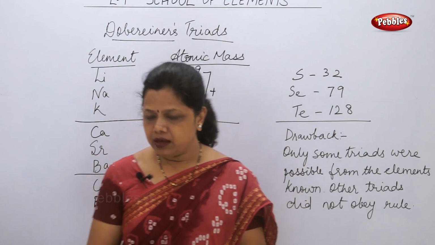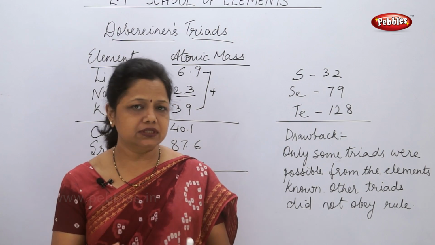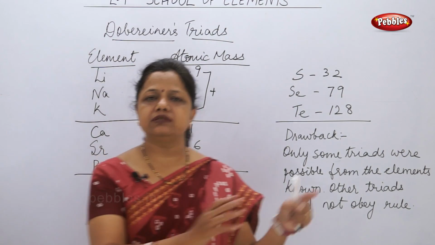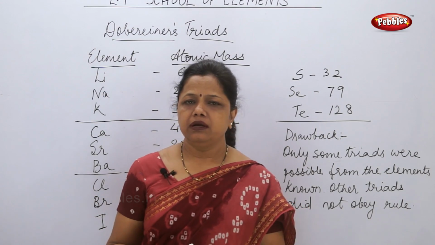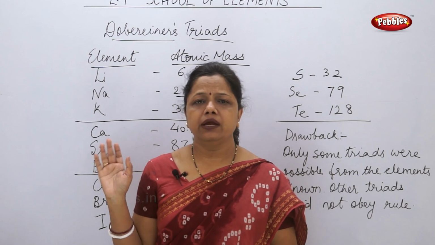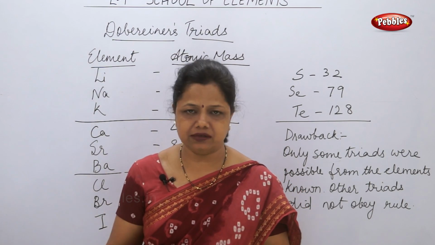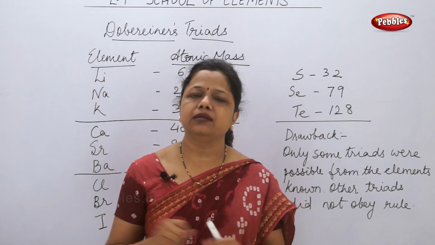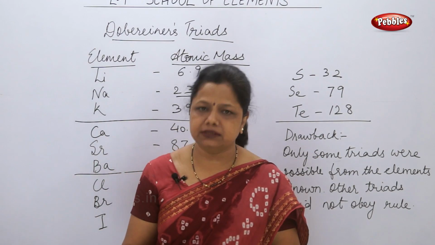At his time, around 56 elements were known. What he first did was arrange those 56 elements in increasing order of their atomic masses. He did not check whether the center one was the average or not, because Döbereiner's triads had already failed. So he arranged these 56 elements in increasing atomic masses.